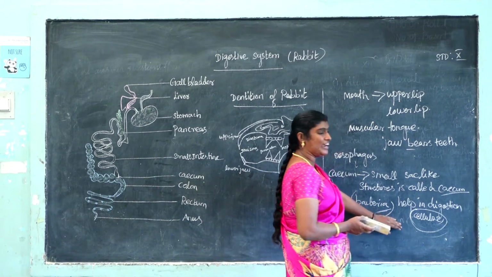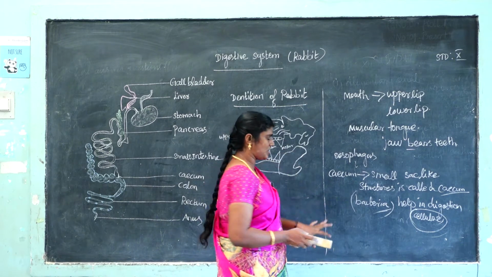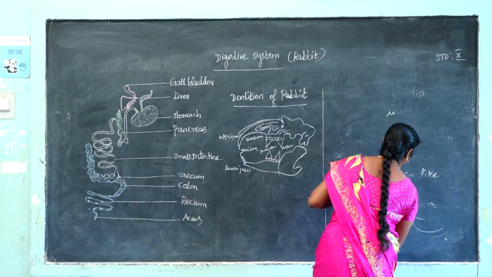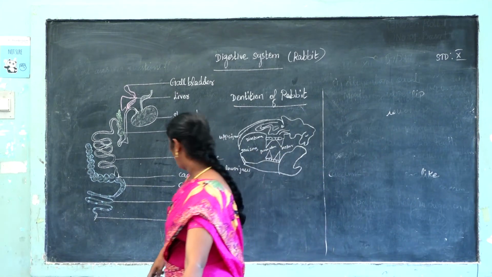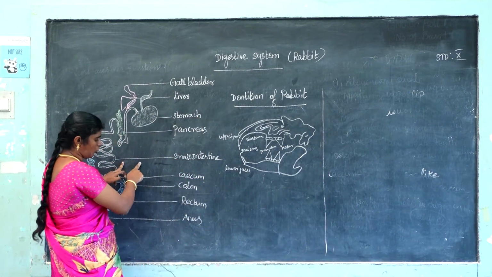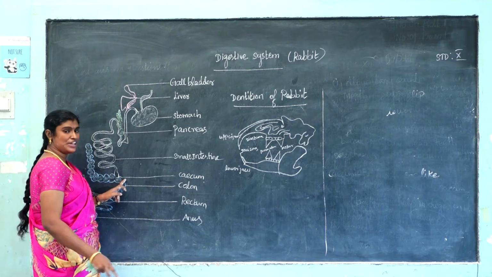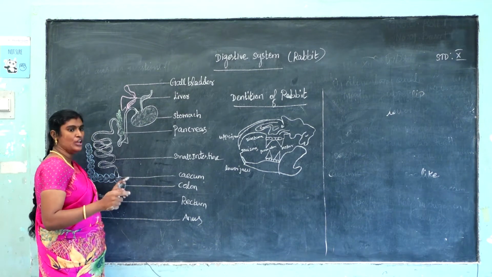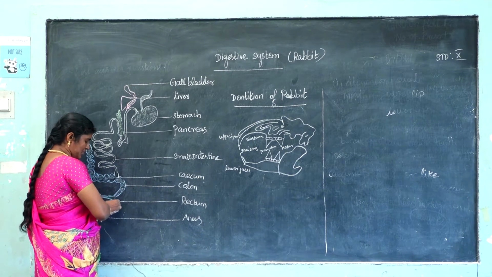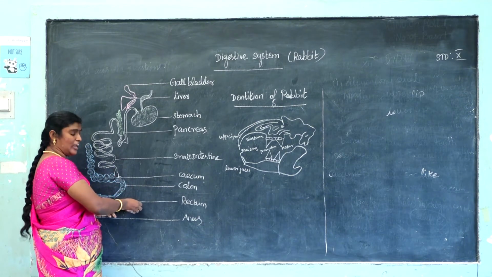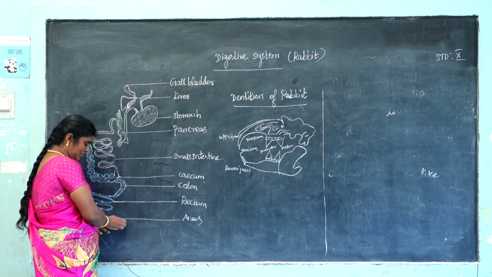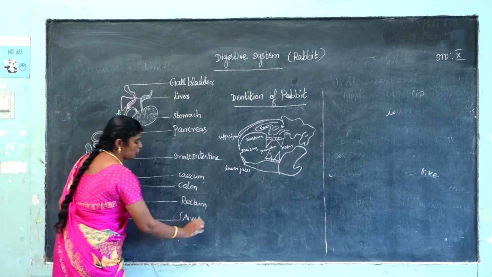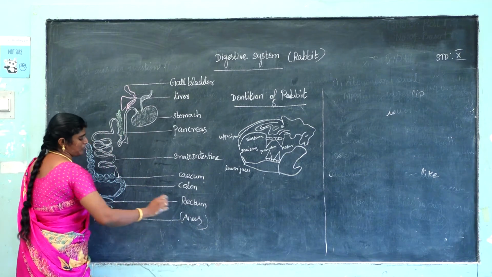Next part, the small intestine. The small intestine leads to the large intestine, which has two parts, cecum and colon. Next part, rectum is present. Rectum directly opens finally to the anus. What is anus? Anus is the excretory part, the last place where feces come out.